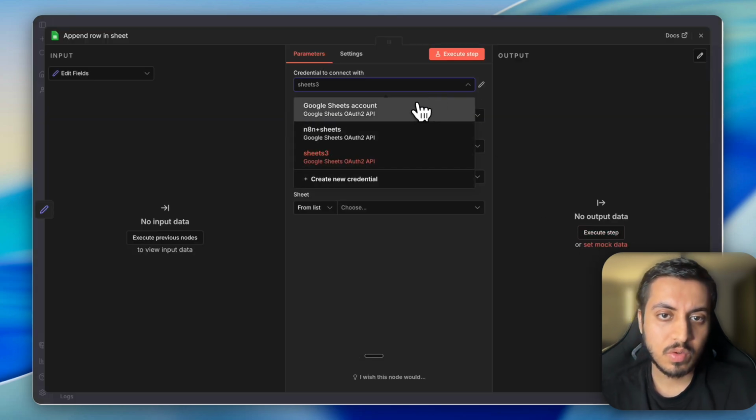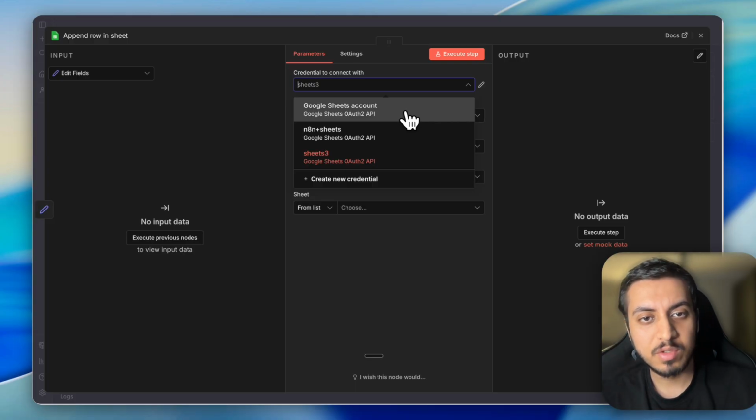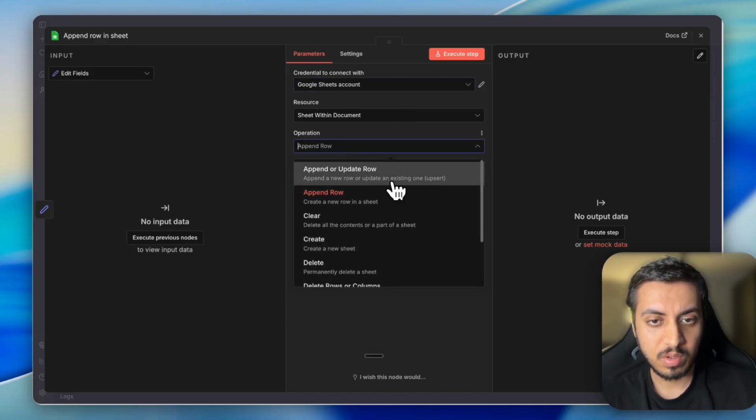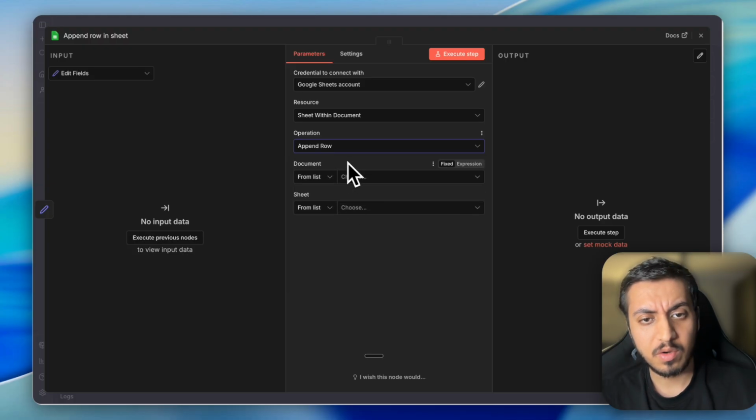How you can connect to Google Sheet, I will add a link. You can go ahead and watch that video. It's a 3-minute video, a pretty simple video, so I'm not going to show you in this video how you can connect to Google Sheet with N8N. Let's just connect the sheet and use append new row or update row. Let's say it's a repeat caller, I think we should always use append row, because for every conversation we will continue to save the recording. So we'll use append row here.